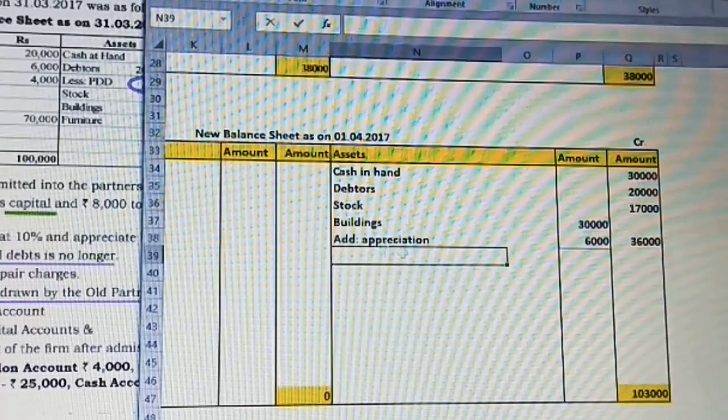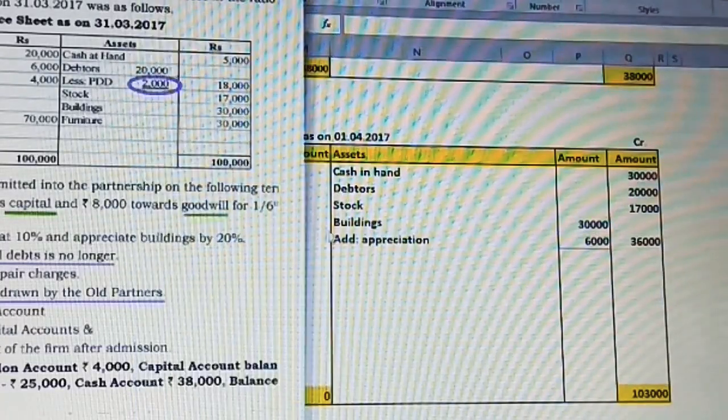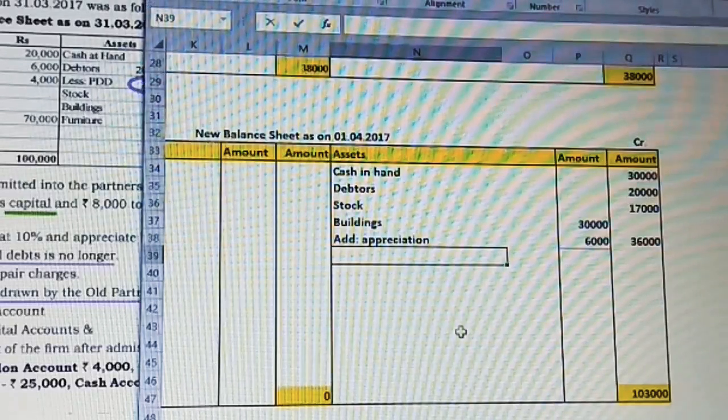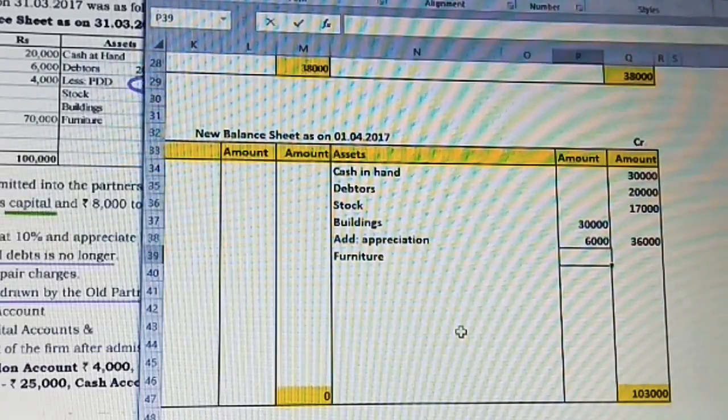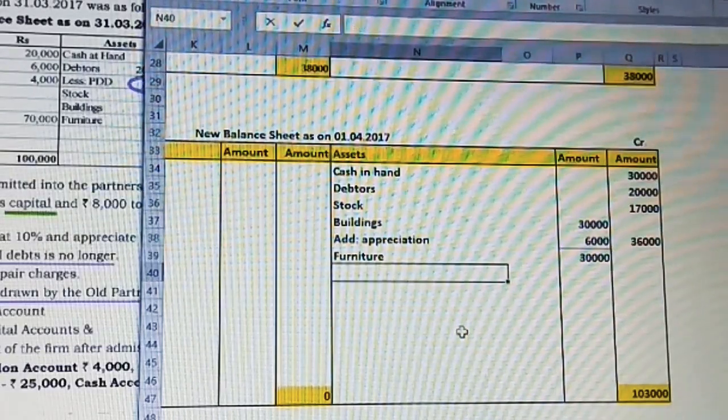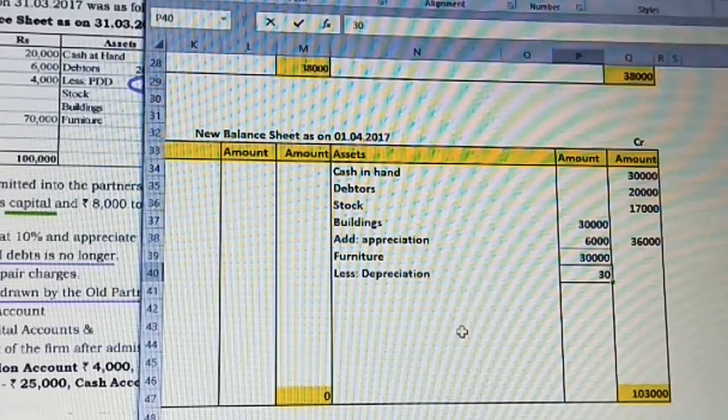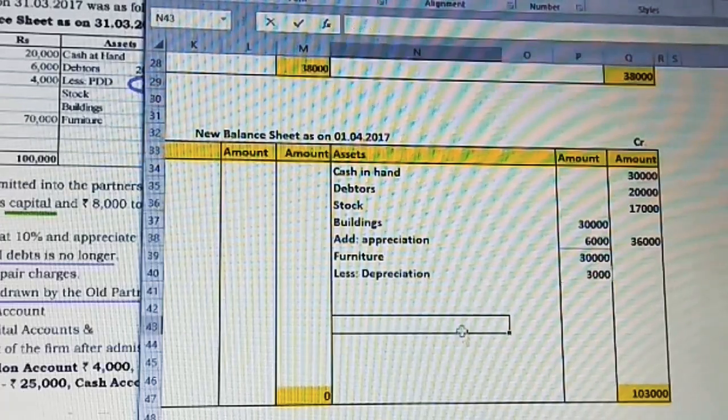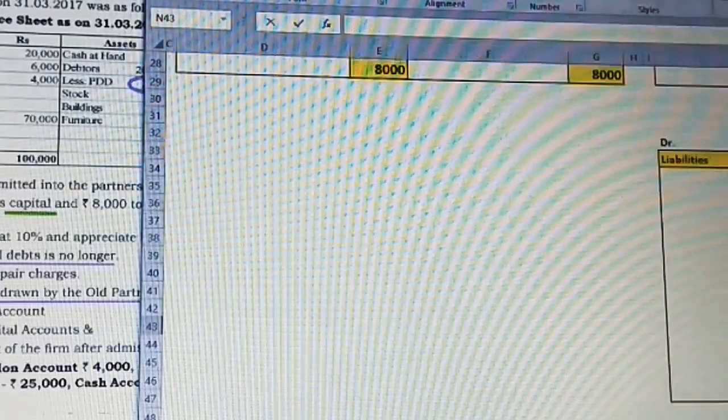Next, after building, what is the next item? We have furniture, and it also has an adjustment. So for furniture, I'm going to take the value in the inner column as it is, 30,000, but here we have depreciation. So less depreciation value is going to be 3,000 on 10%, which we calculated in case of revaluation.